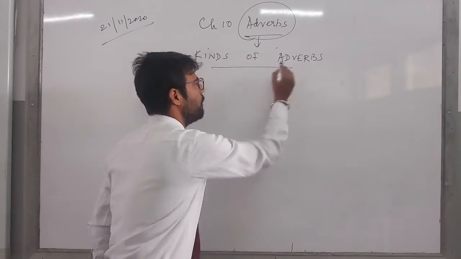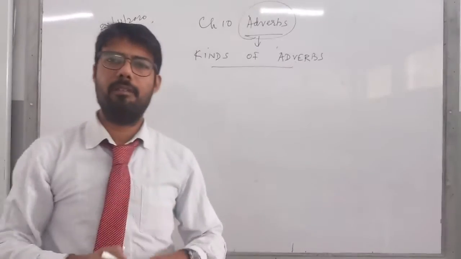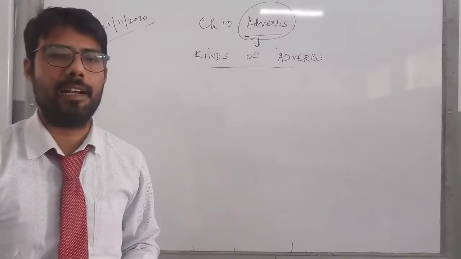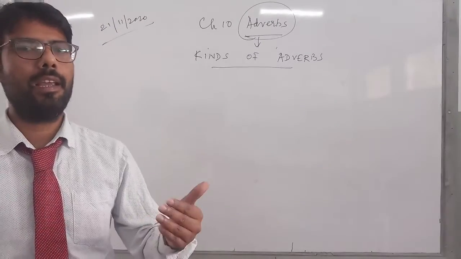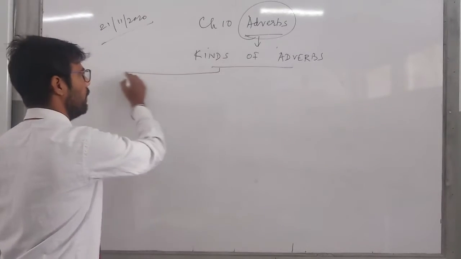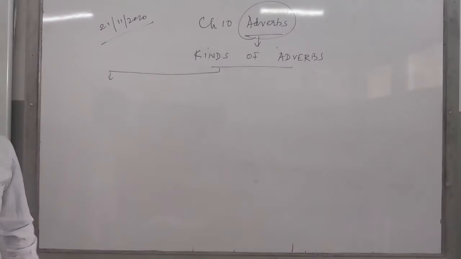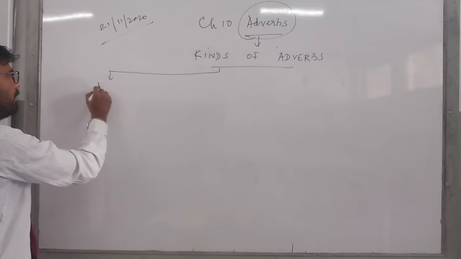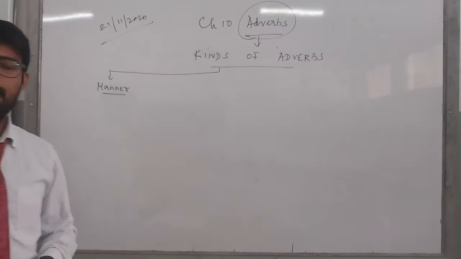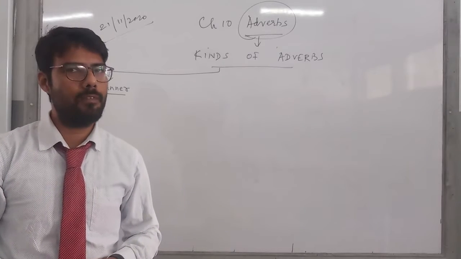Children, you remember that when we were doing the chapter verb, we had further classified verb under various categories, right? So is adverb also. So the very first one, adverb of manner, right? The first kind is adverb of manner.